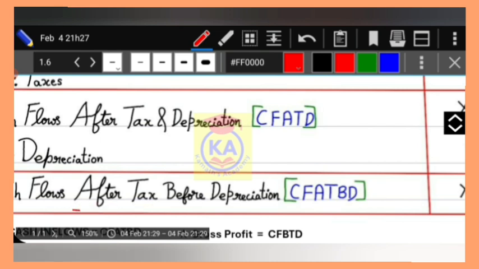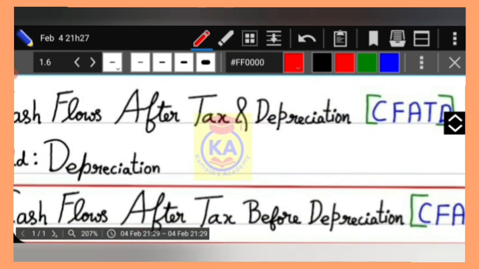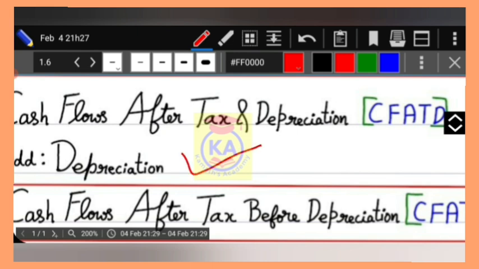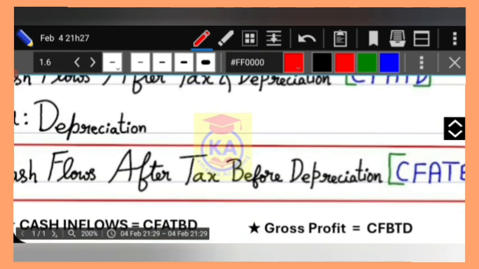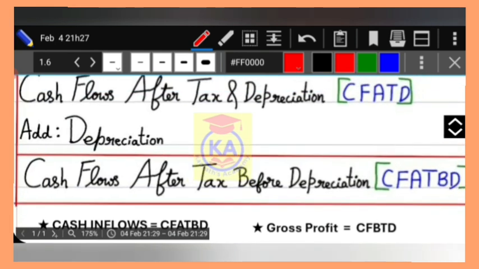So this amount is after tax. Now in this step you have added depreciation, so when you add depreciation it will be before depreciation. When you deduct depreciation it will be after depreciation. Here you have added depreciation, so it will be before depreciation. So cash flows after tax before depreciation.